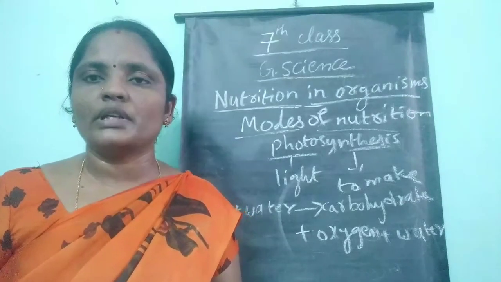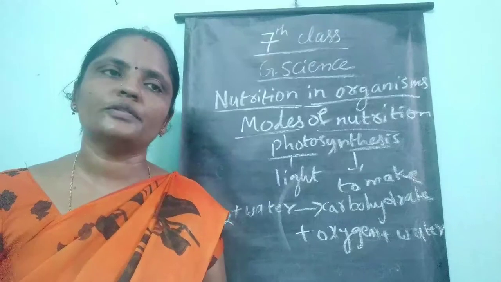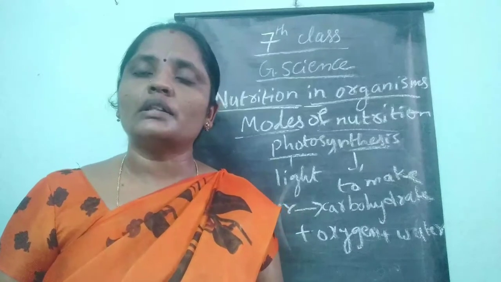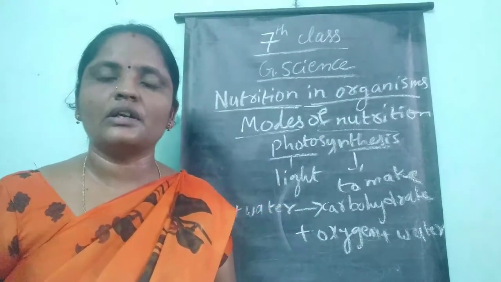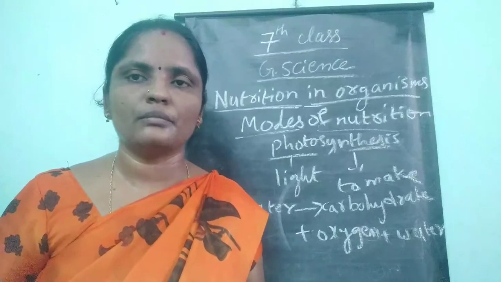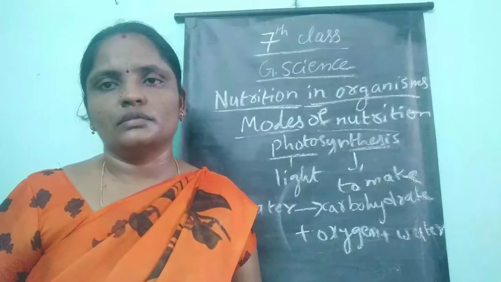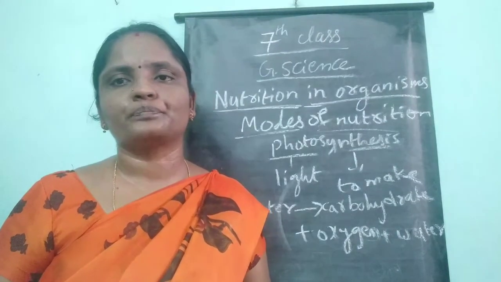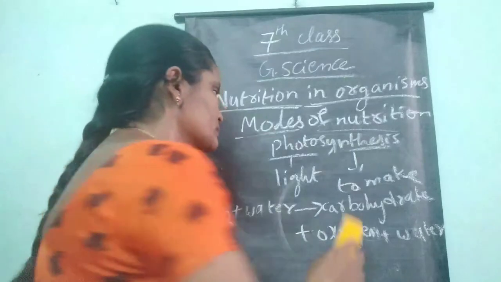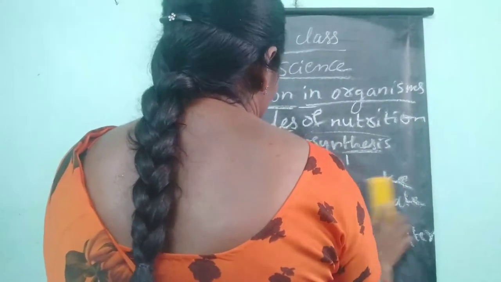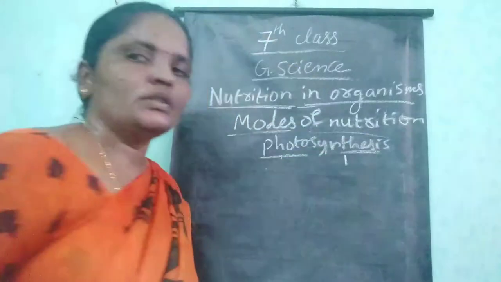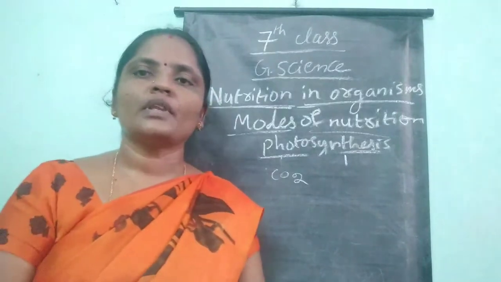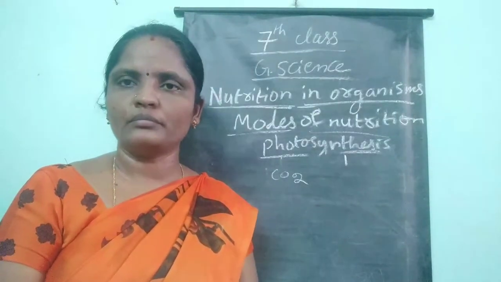Next, essential raw materials required for the process of photosynthesis. We bring all the raw materials and ingredients required for preparing food from the market or outside. Next, where do the plants get these raw materials? First of all, the plants get carbon dioxide from air.